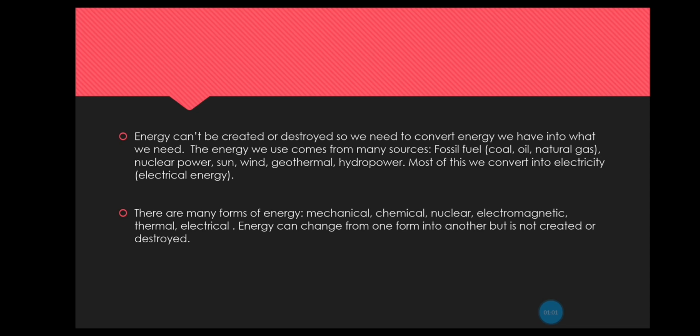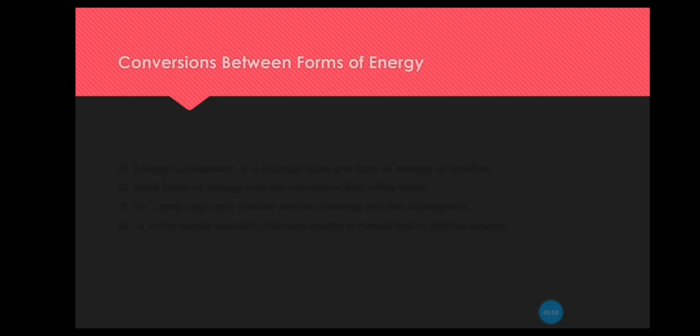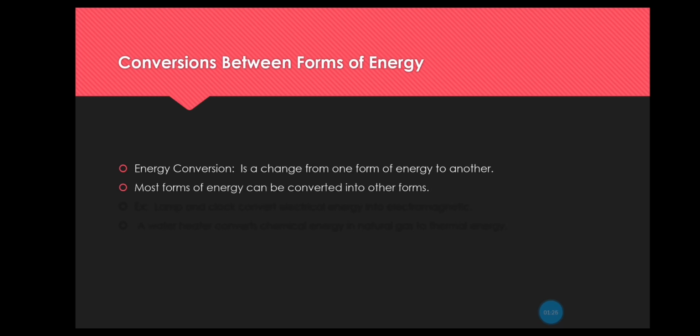There are many forms of energy: mechanical, chemical, nuclear, electromagnetic, thermal, electrical. Energy can change from one form into another, but is not created or destroyed. This is a very important rule. Now, conversions between forms of energy. Energy conversion is a change from one form of energy to another. Most forms of energy can be converted into other forms.